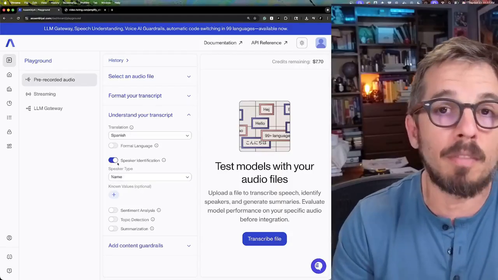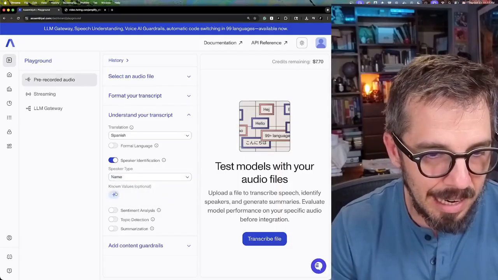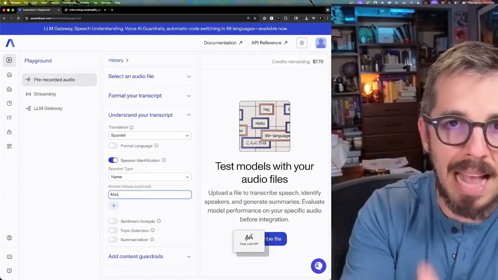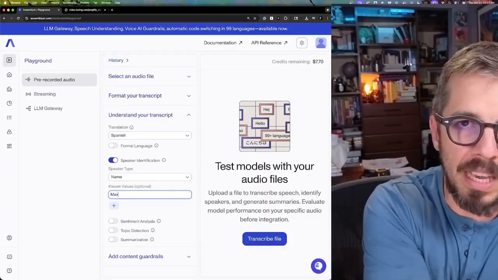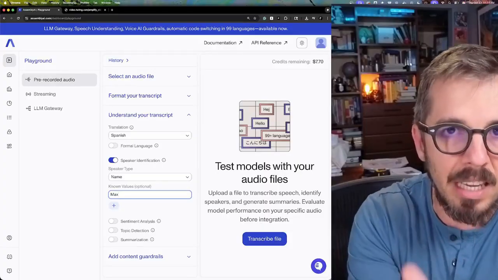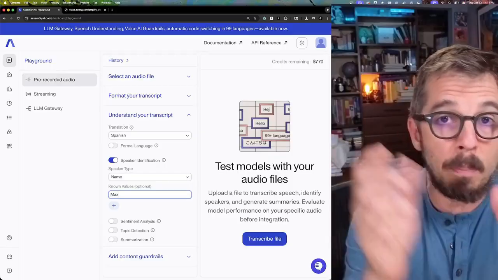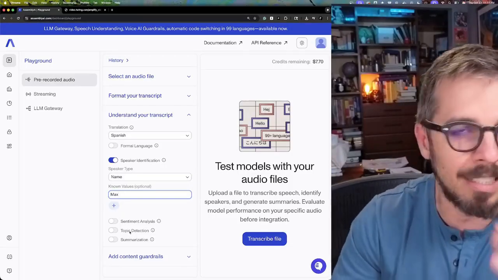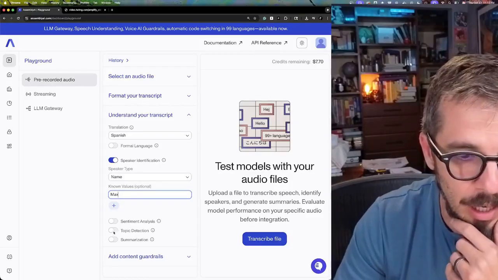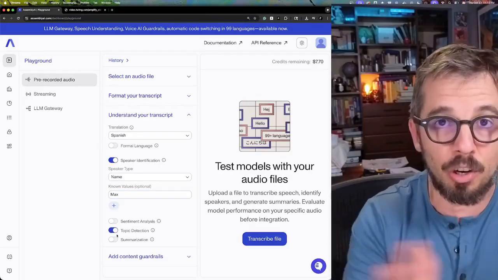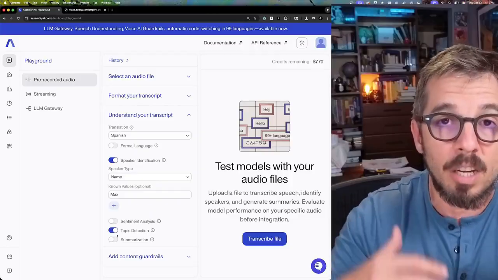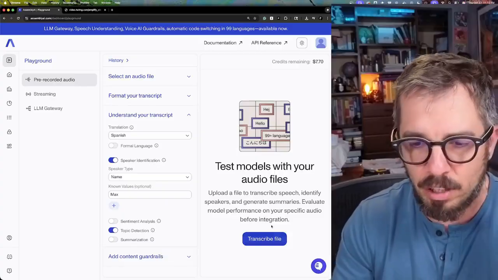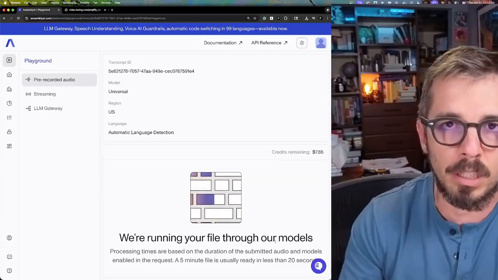Here, you can do speaker identification. Like if you know the names of the people, for example, I'm going to add one name, and that's going to be Max. So I know Max is being interviewed. There are other speakers, but I'm going to add Max here to see if the model can identify the portions of the interview where Max is speaking. You can do sentiment analysis automatically as part of this transcription. You can also do topic detection. So the model is going to try to detect what they are talking about here. Okay, so there are content guardrails. I'm just going to go ahead and transcribe this file.